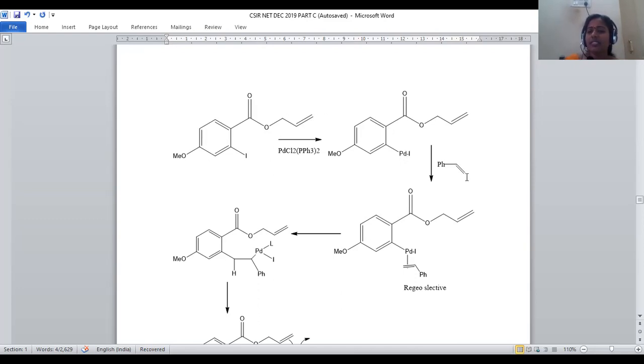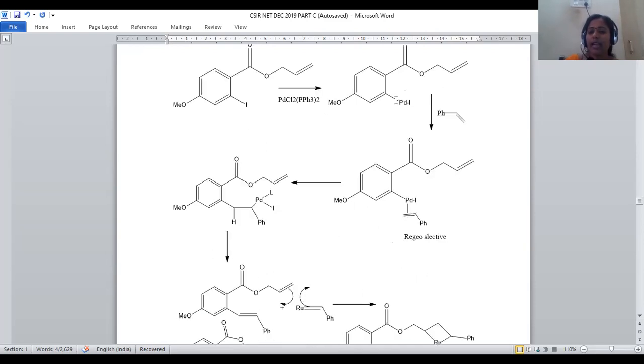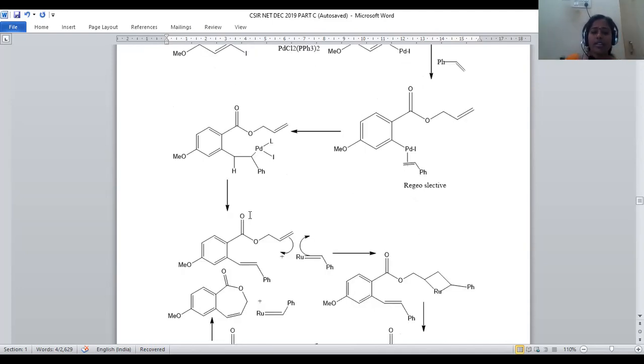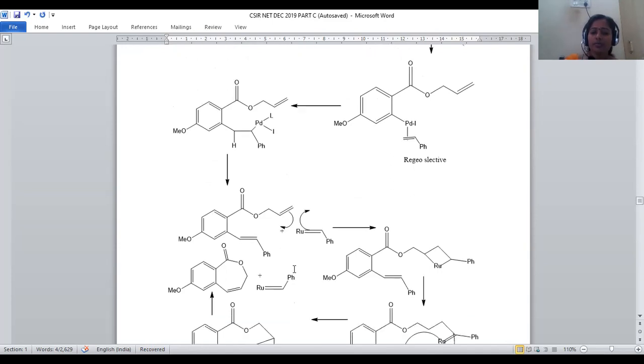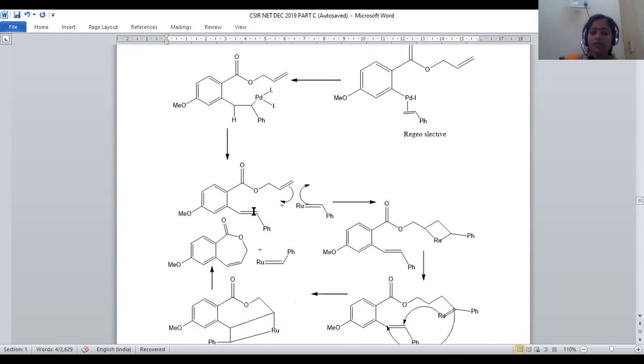Now it is added with styrene. The styrene molecule will be added in such a way that palladium is the electropositive center and the double bond is the electron rich center, where a coordinate covalent bond will be generated, and this is purely a regioselective type of reaction. Now it will be inserted in between carbon and palladium so that the inserted product will be generated. After getting this one, what will we do?